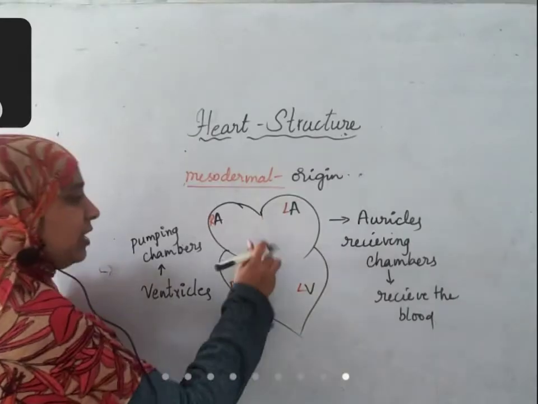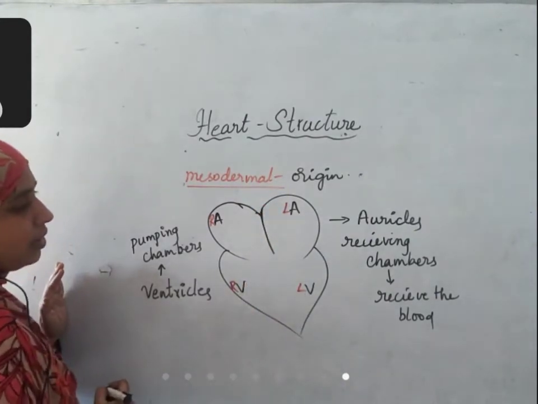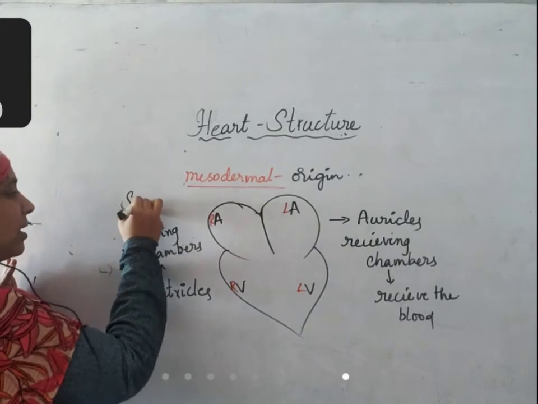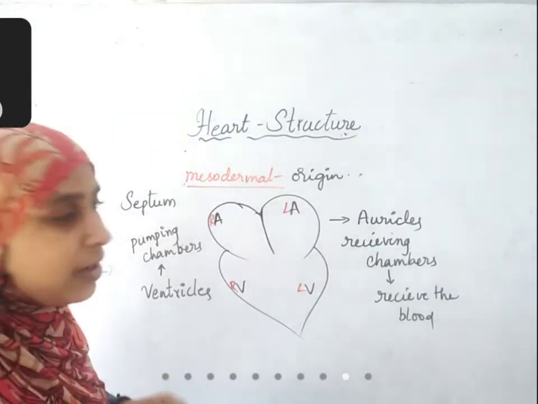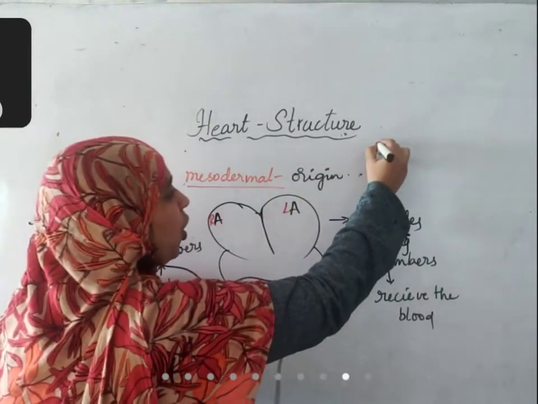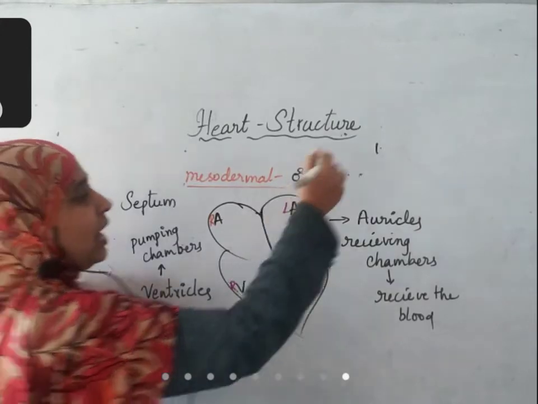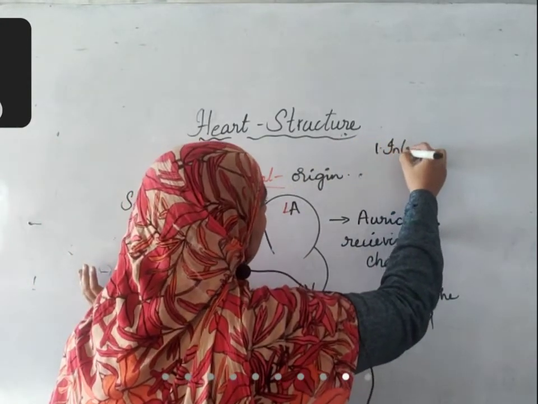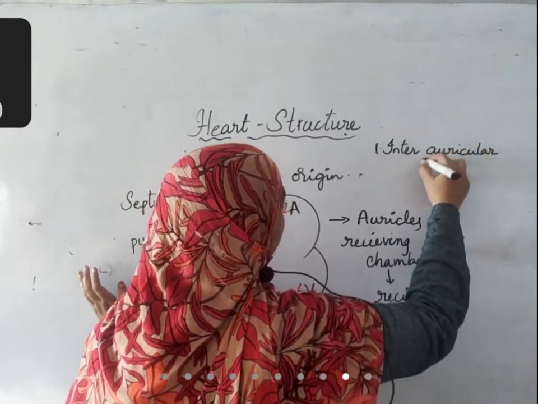And these are separated by muscular walls called septum. There are three septum. What are the three septum? One, between two auricles, there is one muscular wall and it is called interauricular septum.